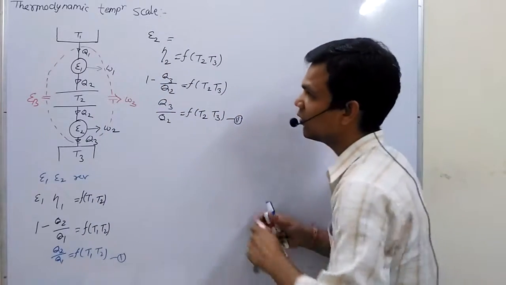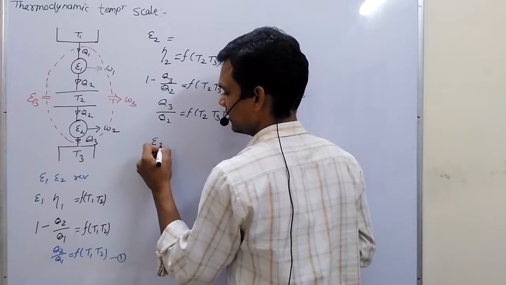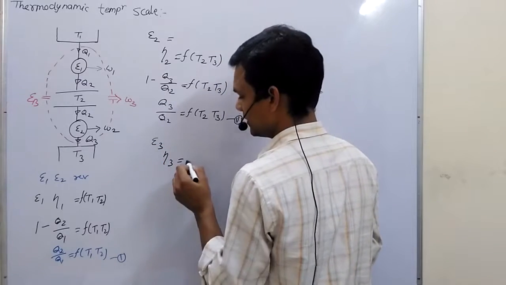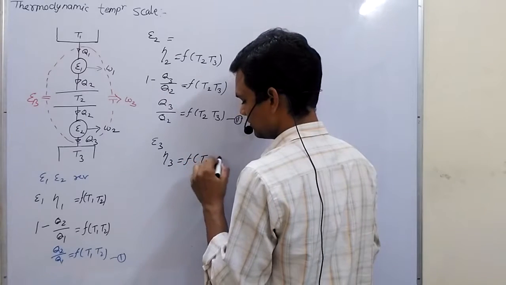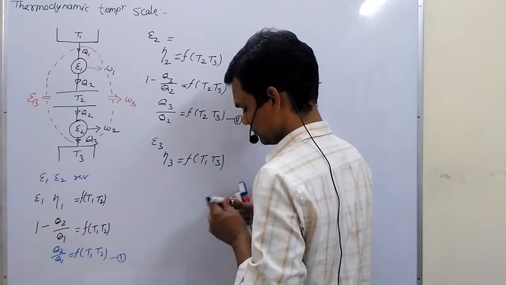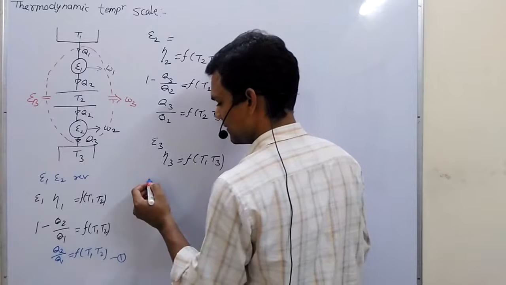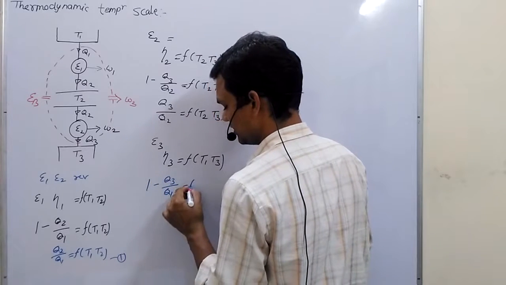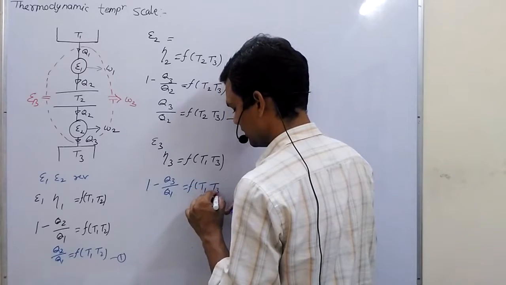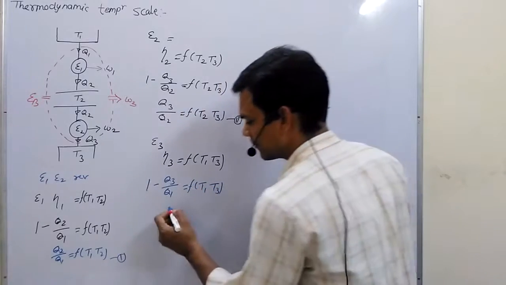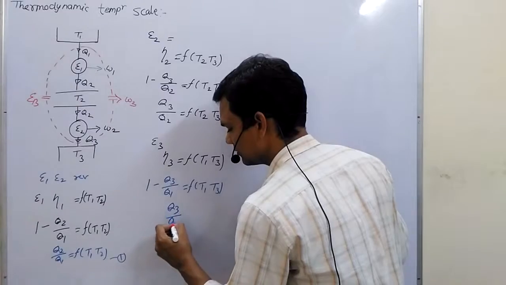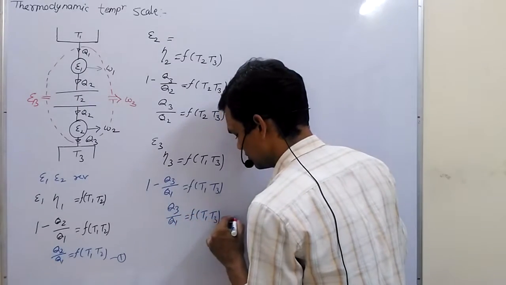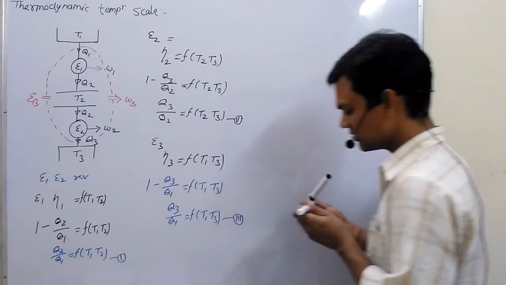So for engine E3, efficiency will be a function of temperature limit. We can also write efficiency is equal to Q3 upon Q1, a function of T1 and T3, that is the temperature limit. This will be our equation number 3.